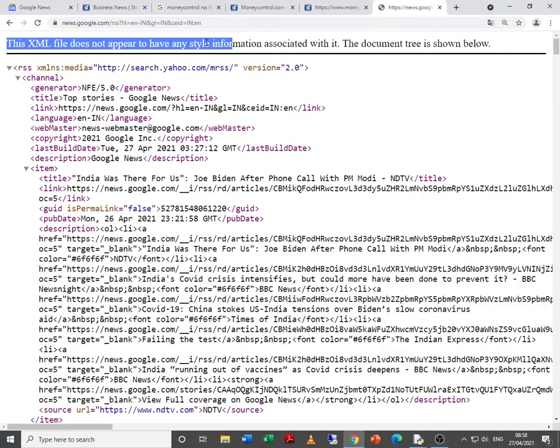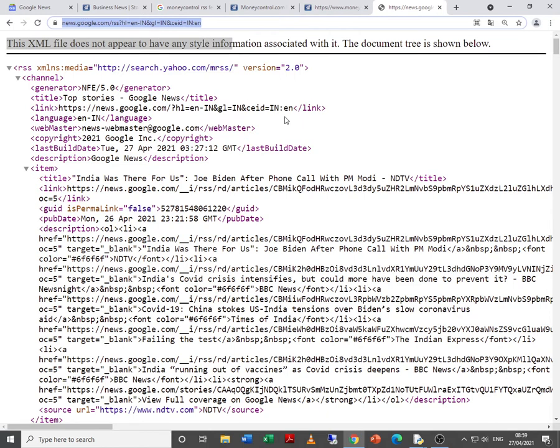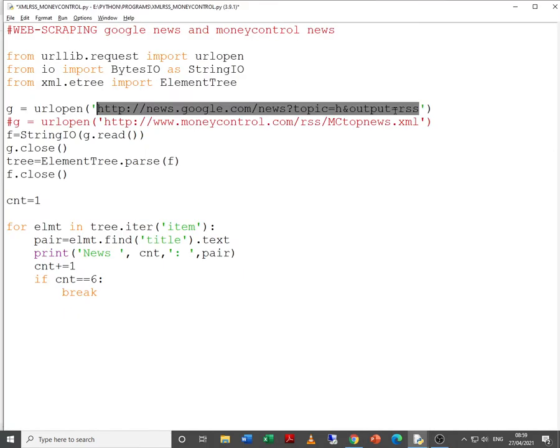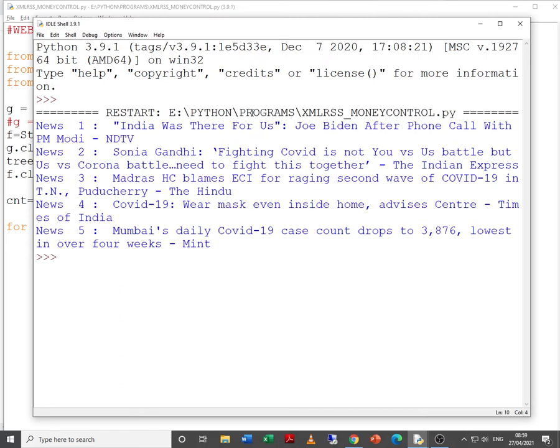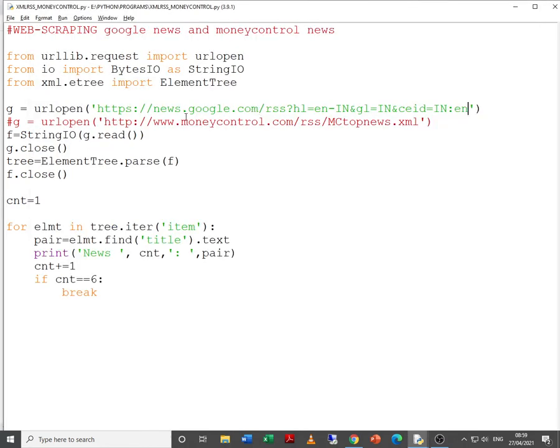So basically it is better that you copy this, that means the RSS feed link. Here, if you observe, it is the RSS feed link. Okay, now let us try to execute it. Yes, and we get the result. So basically you need to make sure that it is the RSS feed link.